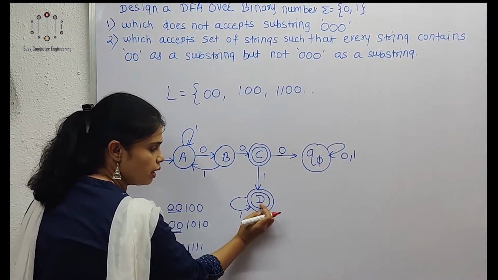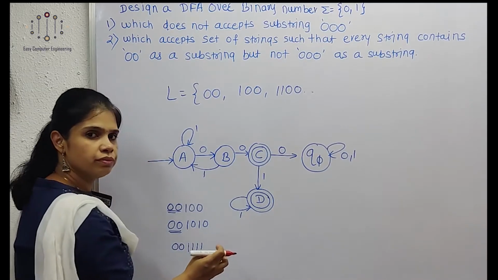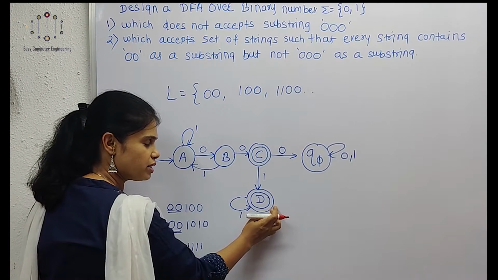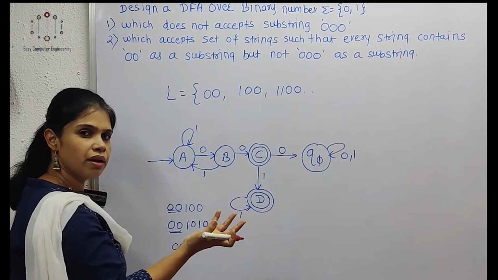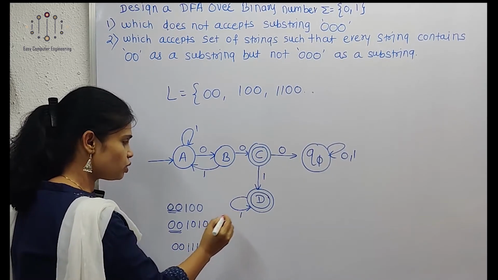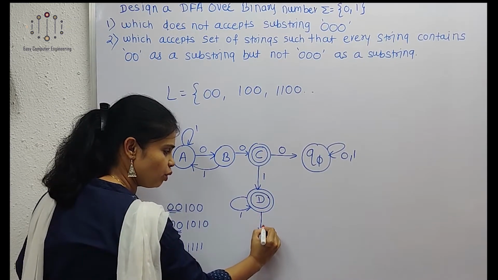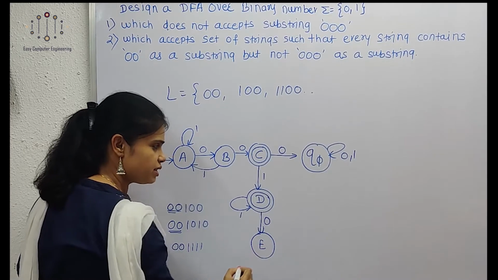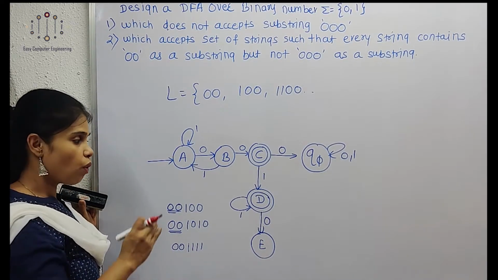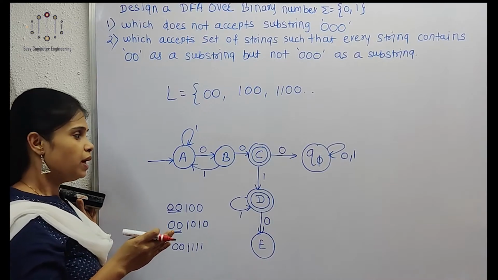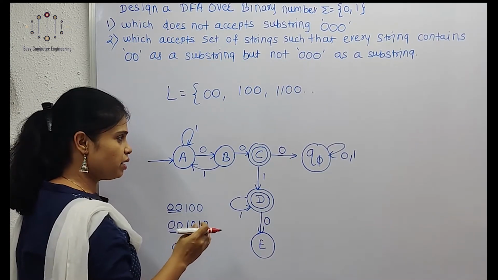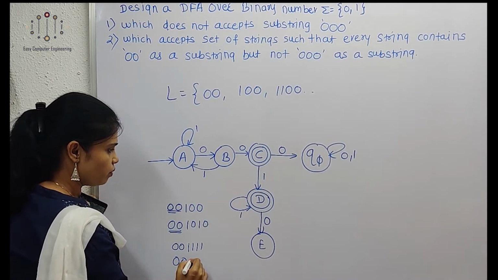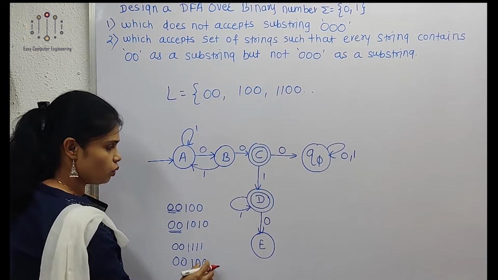Now from D, can we take a self loop? No, we cannot. If we take a 0 self loop, what will happen? We can accept any number of 0s. So here we will take one more state, that will be our E state, on the 0 transition. Why have we taken one more state? Let us consider my string is 00100, like this.